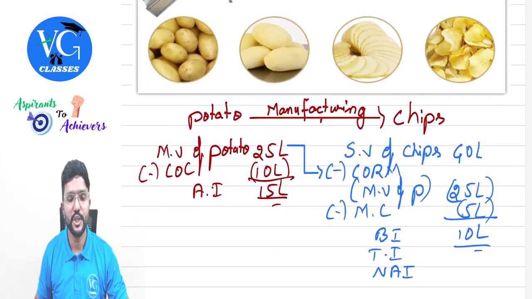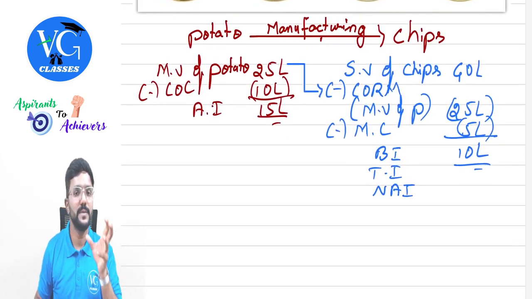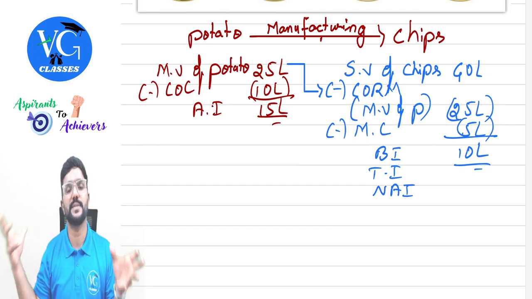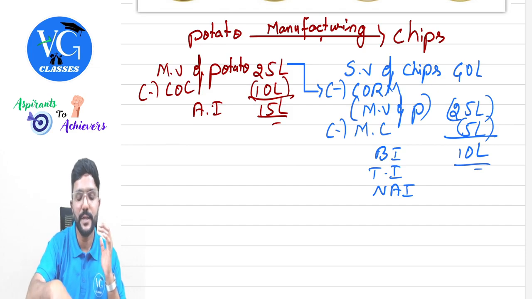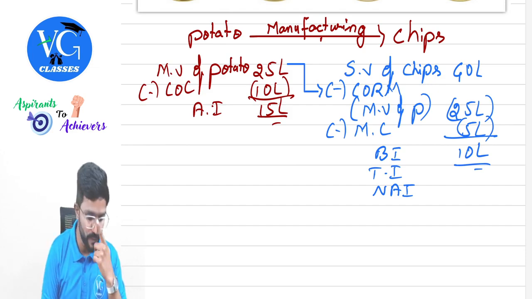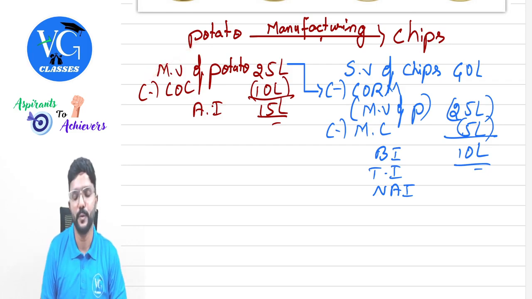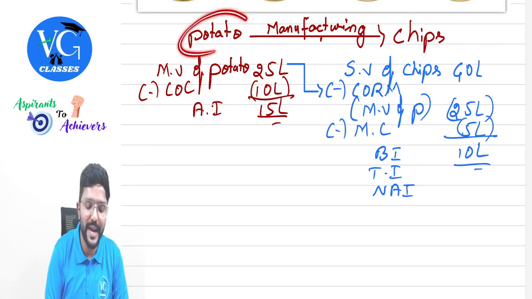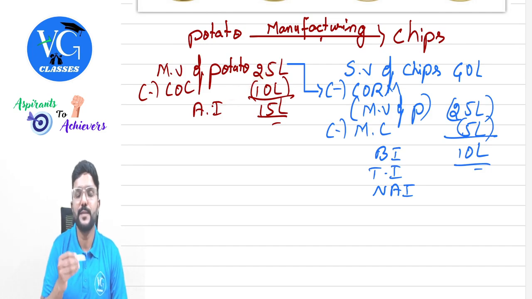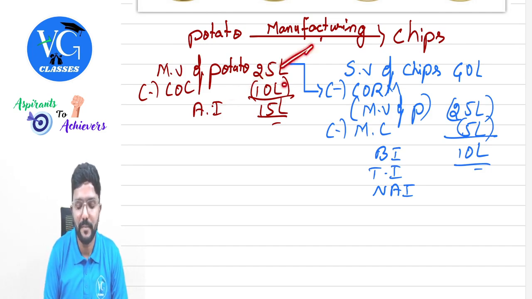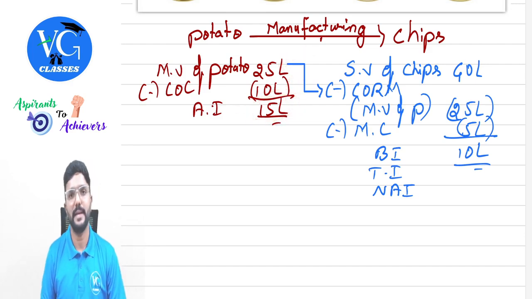Please observe. Assume I am growing potato and using potato to manufacture chips in my manufacturing process. The day I started using the potato in my manufacturing process, what was the market value of the potato? Assume it is 25 lakh. And the cost of cultivation of potato, that is for growing potato, is 10 lakh. So how much is my agriculture income now? 25 lakh minus 10 lakh. It comes to 15 lakh.